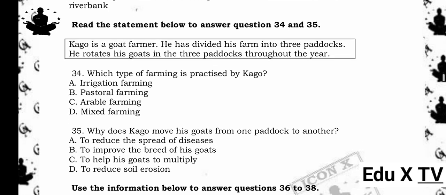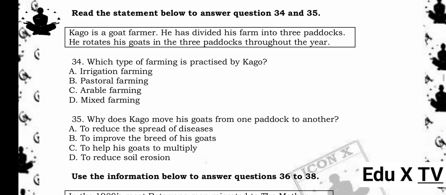Reason being, wooden boats require trees for construction. Cutting down trees, especially near riverbanks, reduces vegetation cover, exposing the soil to wind and water erosion, which can degrade the environment.